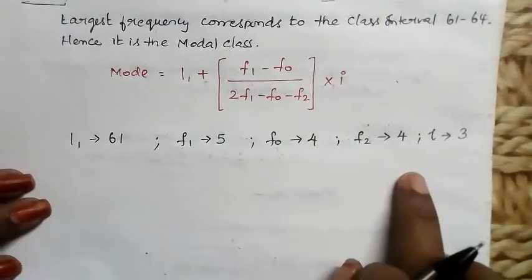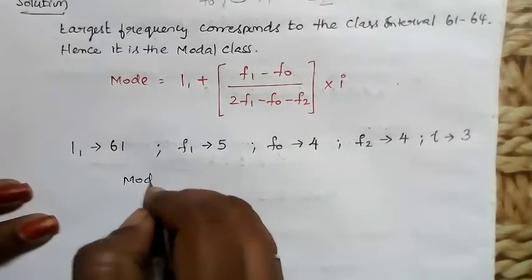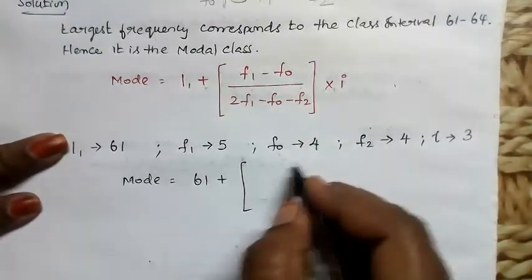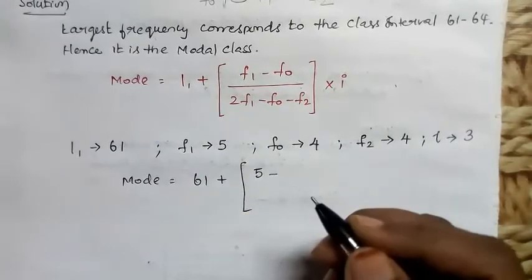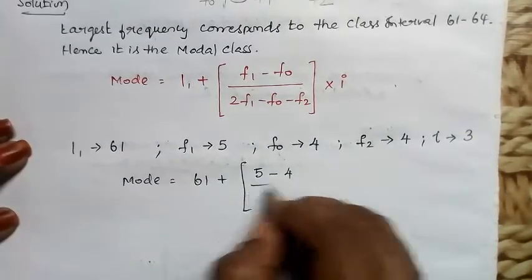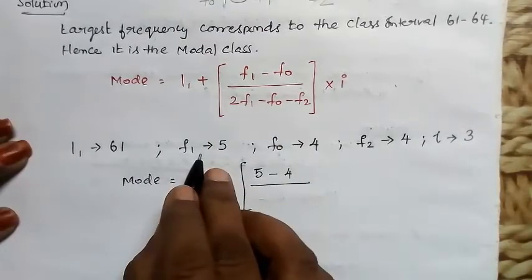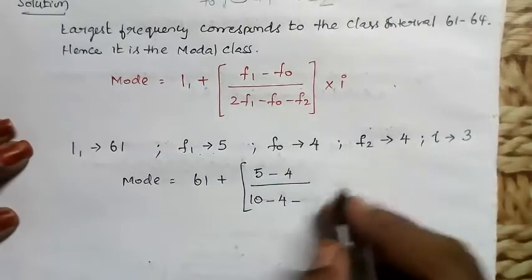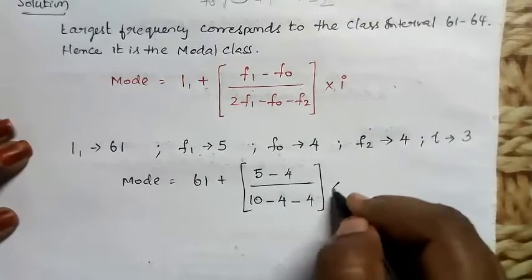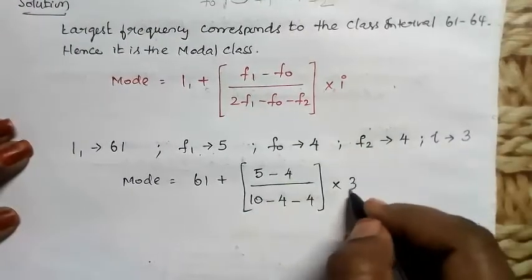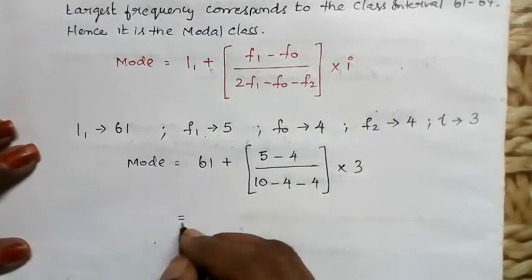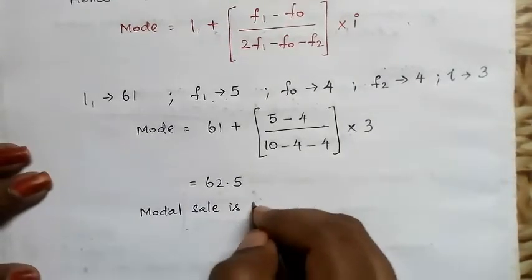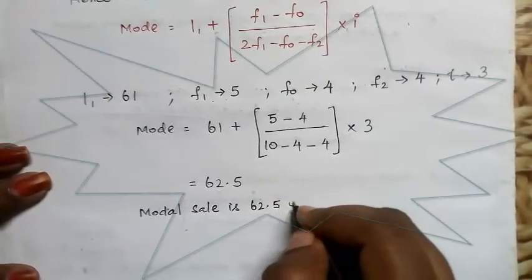So we can substitute all these values in the formula: mode equals L1, which is 61, plus (F1 minus F0), which is 5 minus 4, divided by 2F1, so 2 into 5 is 10, minus F0 which is 4, minus F2 which is 4, into the class interval 3. When you calculate this, you will get the answer 62.5. Hence, the modal sale is 62.5 units.